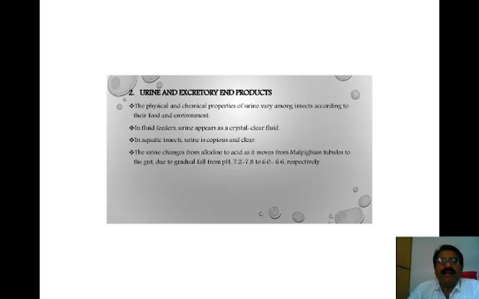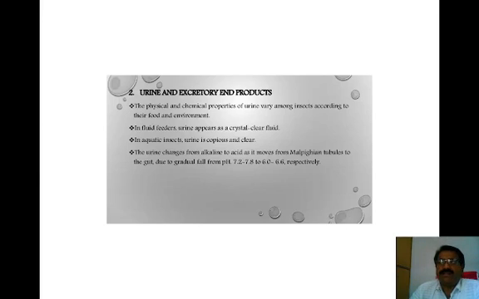Now urine and excretory end products in insects are the important end products of the excretory system. The physical and chemical properties of the urine vary among insects according to their food and the environment.